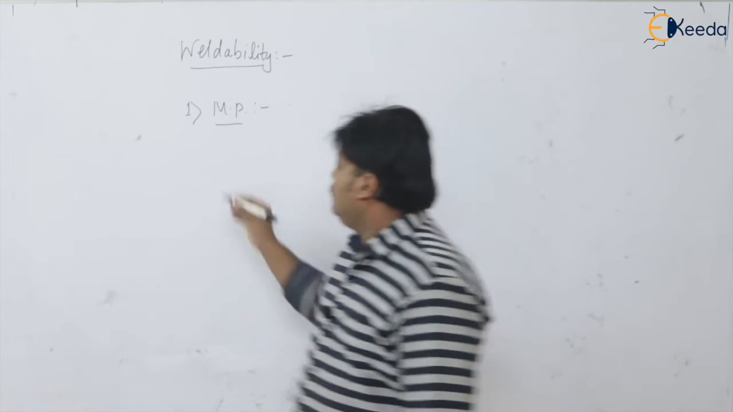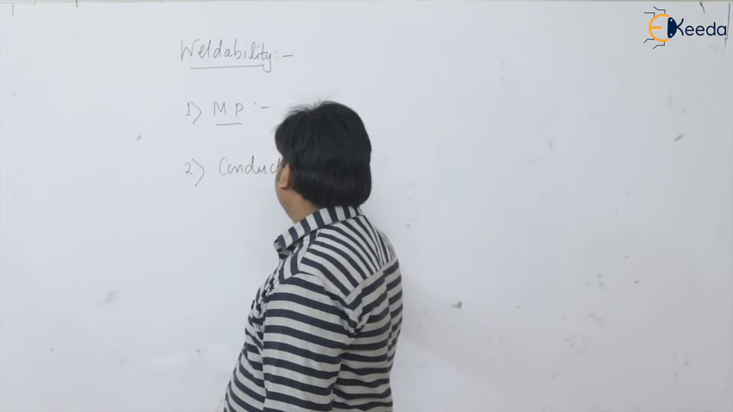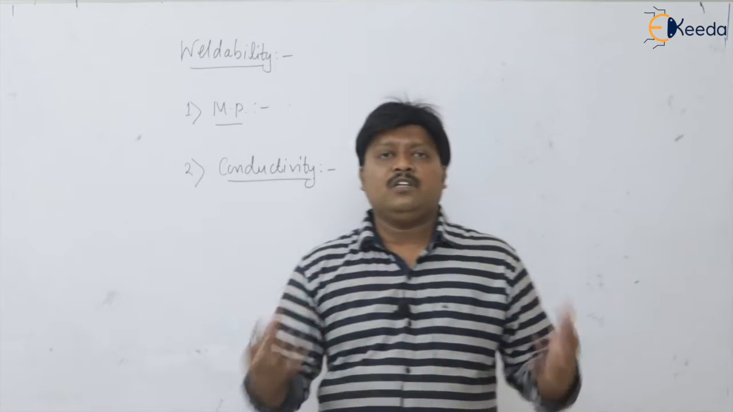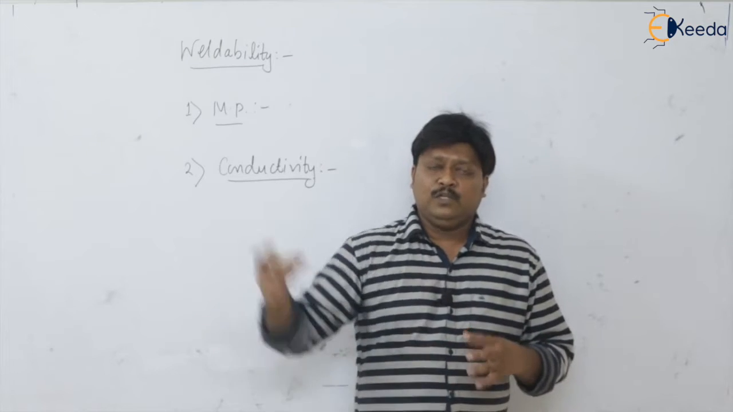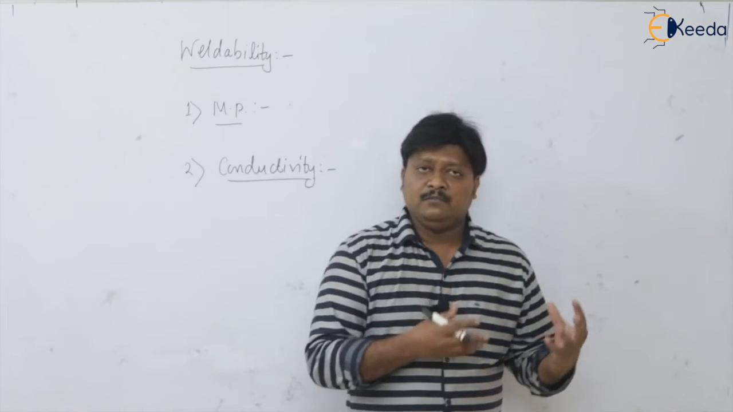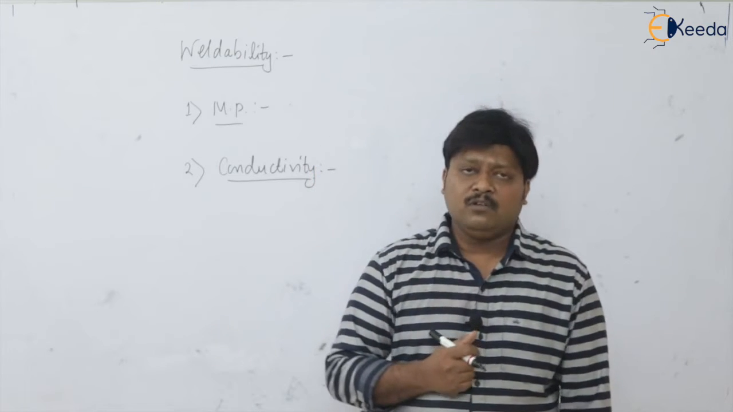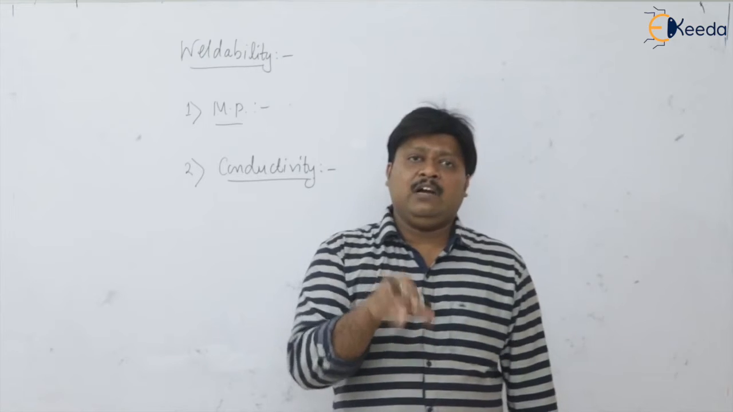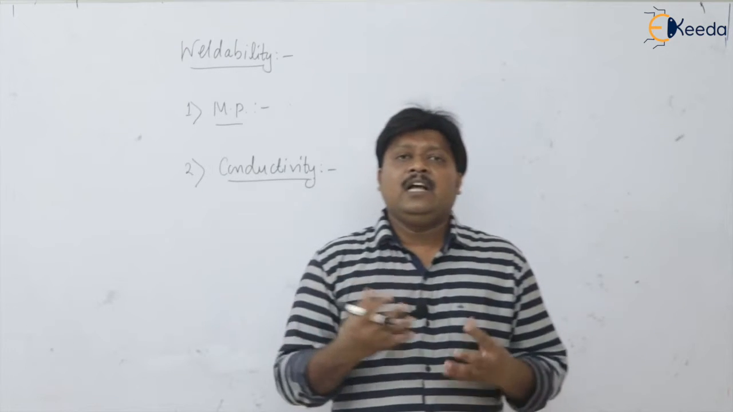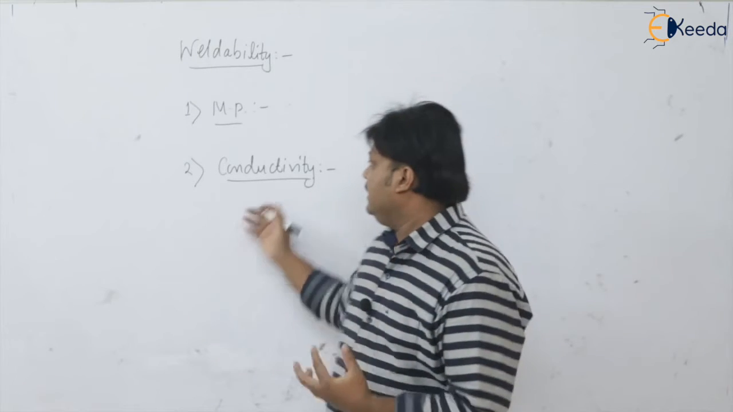Now the second point is the thermal conductivity of a given material. Suppose the material has a huge thermal conductivity, so what will happen? Whatever heat we supply for that material to melt, the material is going to conduct that heat, and definitely the loss of heat because of conduction is more. So the net heat actually available at the joint will be lesser. So the higher the thermal conductivity, the lesser the weldability. This is the next factor.